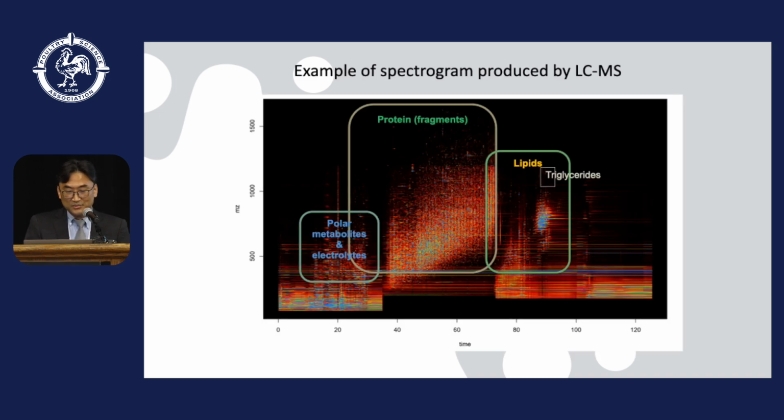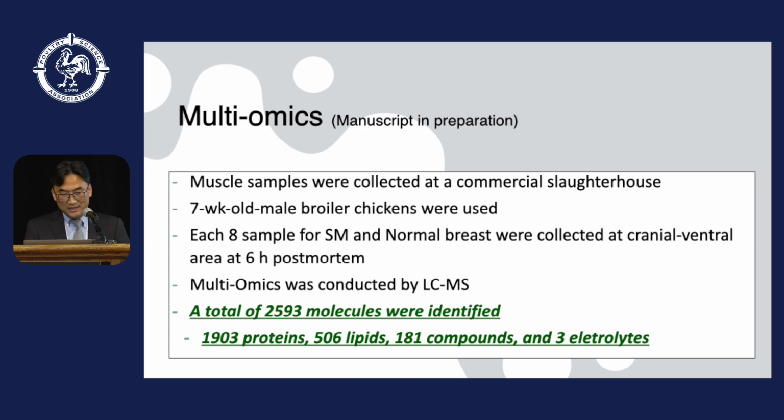This is an example spectrum produced by LCMS. Earlier today, Dr. Quach already explained the multi-omics analysis, and this spectrum is exactly the same one that Dr. Quach showed. One assay can give us three kinds of profiles. A total of 2,593 molecules were identified from this multi-omics analysis, including 1,903 proteins, about 500 lipids, about 181 compounds, and 3 electrolytes.